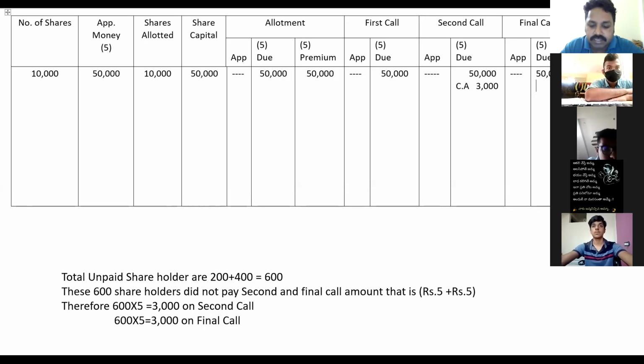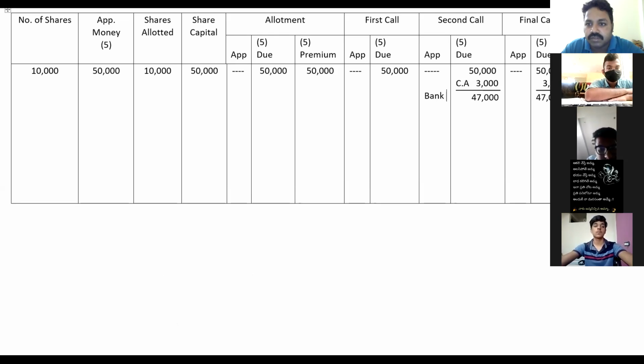So call scenarios: in the second call 3,000, and in the final call also 3,000. If you minus 3,000 from 50,000, that means in the second call the company has received how much? 47,000. In the final call the company has received 47,000. Up to here it is clear, no? So the total amount received on the second call is 47,000, and on the final call is 47,000. Up to now, understood?